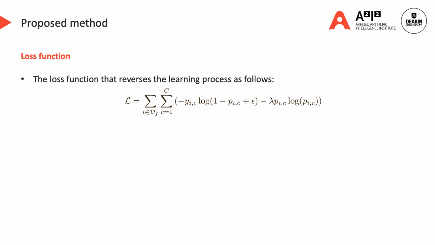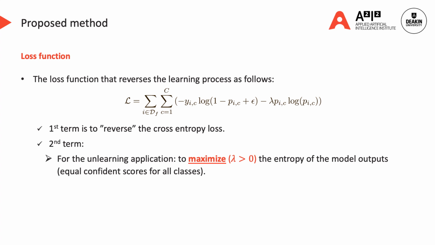We first propose the loss function that reverses the learning process as follows. The first term is the reverse cross-entropy loss, which tries to minimize the predicted probability of the true label class. The second term attempts to maximize the entropy of the model outputs, thereby making equal confidence scores for all classes. The second term also prevents the confidence scores of the forgetting data from going arbitrarily close to zero, which could otherwise result in abnormal confidence scores for the forgetting data.